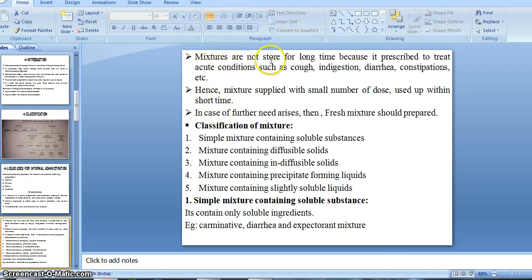Then mixtures are not stored for a long time because they are prescribed to treat acute conditions such as cough, indigestion, diarrhea, constipation, etc. ठीक है, meaning mixture does not store for a long period of time because it is prepared for some acute condition such as cough, indigestion, diarrhea and constipation, etc.